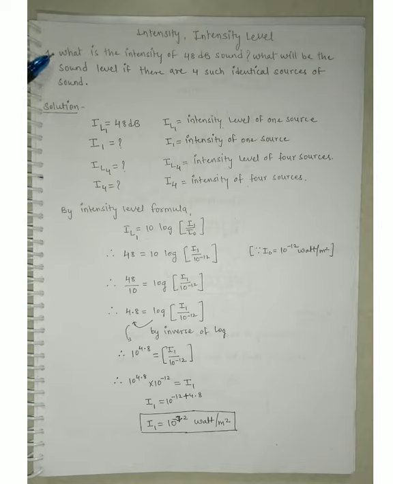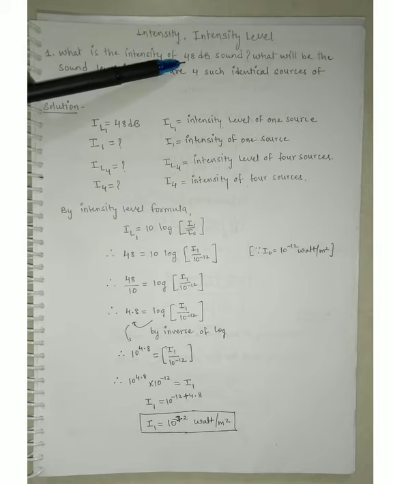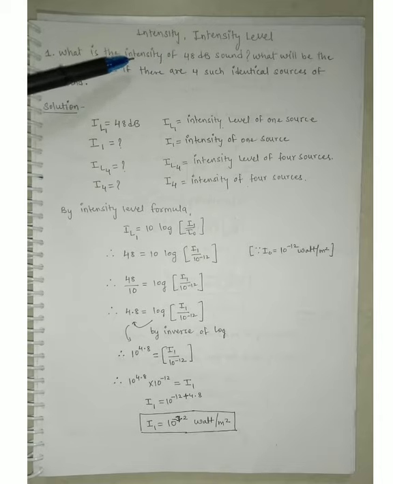What is the intensity of 48 decibel sound and what will be the sound level if there are 4 such identical sources of sound? So in this question we have to find out the intensity for 48 decibel sound. 48 decibel means it's an intensity level, and we have to find out the intensity for that intensity level.